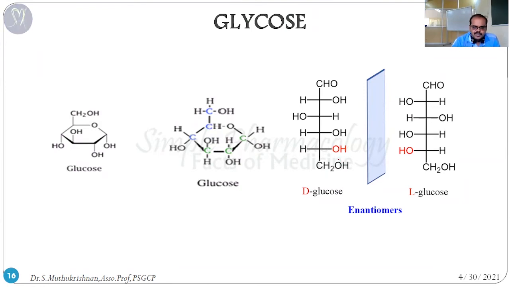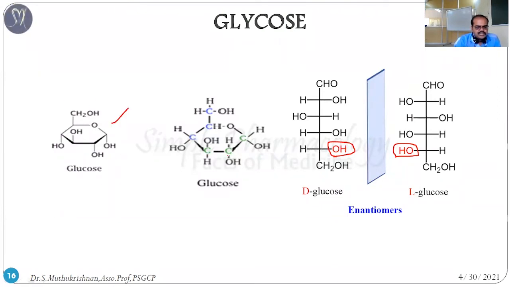What's the difference? You can see this hydroxyl group is the difference. Based upon the arrangement of this hydroxyl group, it's divided into either D-glucose or L-glucose. For the next chemistry-wise reactions, you can remember this structure.